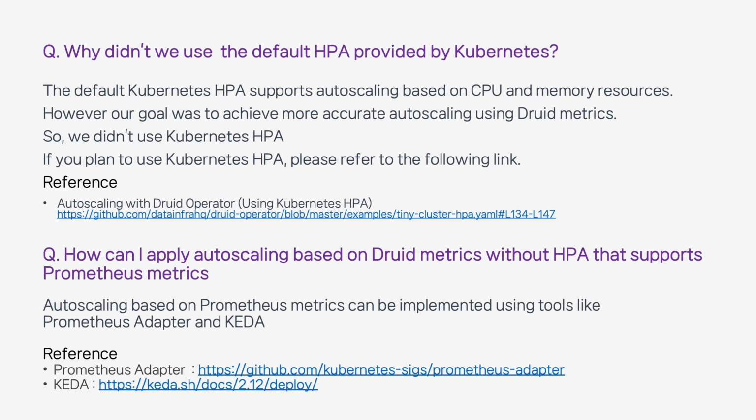And in case you're wondering, if you want to apply auto-scaling using Druid metric, how can you do it without HPA that supports Prometheus metric? You can apply auto-scaling using Prometheus metric by using tools like Prometheus Adapter or KEDA. You can refer to the following link for more information about this.